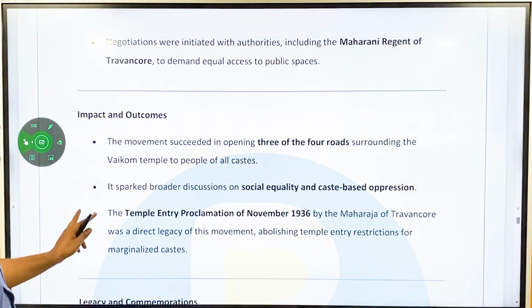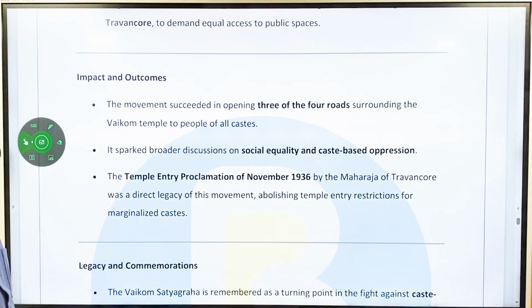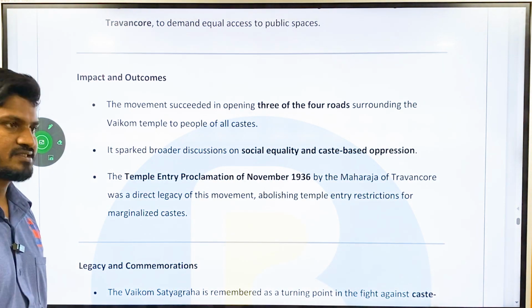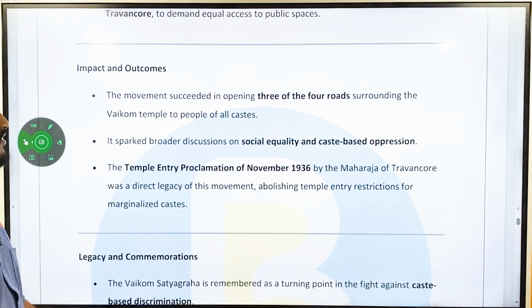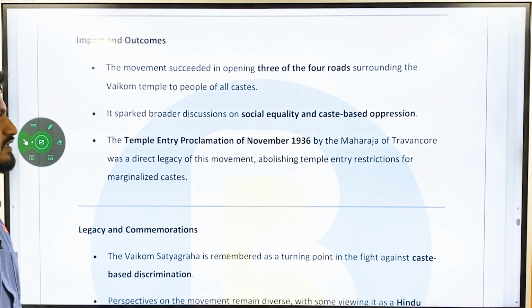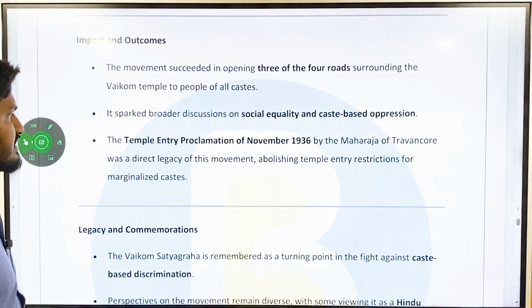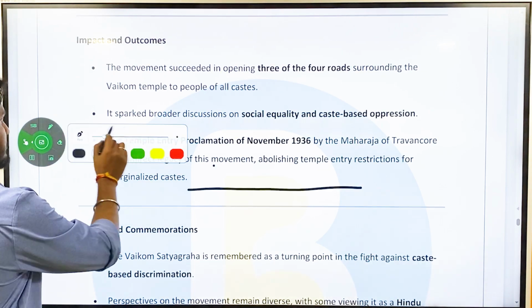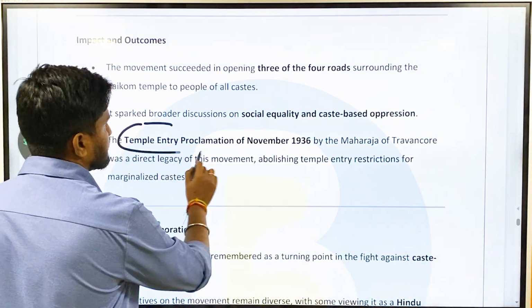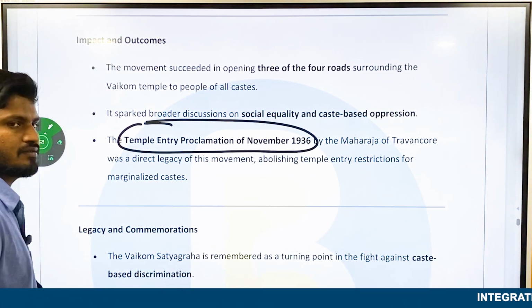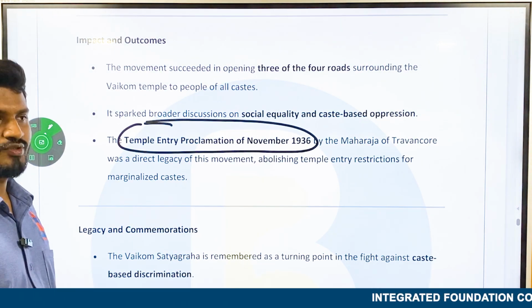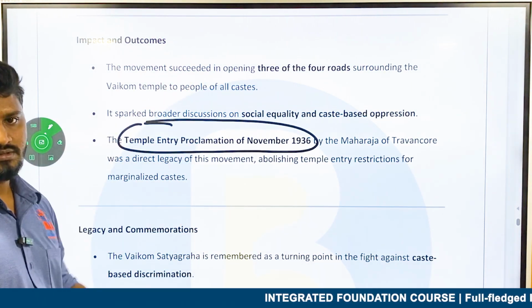So the impact and outcome: the movement succeeded in opening 3 of the 4 roads surrounding the Vaikom temple to people of all castes. It sparked broader discussions on social equality and caste-based oppression. The temple entry proclamation of November 1936 by the Maharaja of Travancore was a direct legacy of this movement. This is very important. The temple entry proclamation of November 1936. Though the movement ended in 1925, its impact was seen later also.